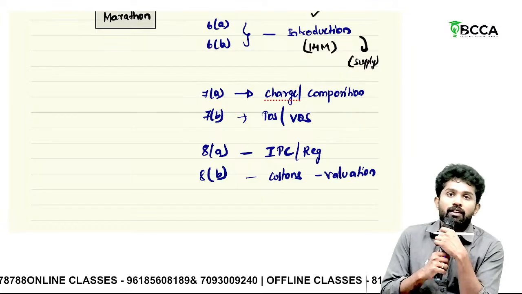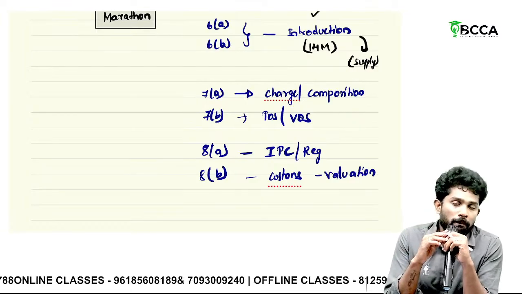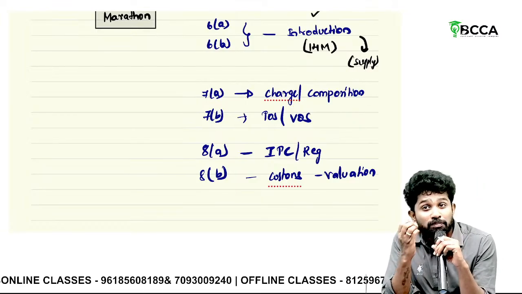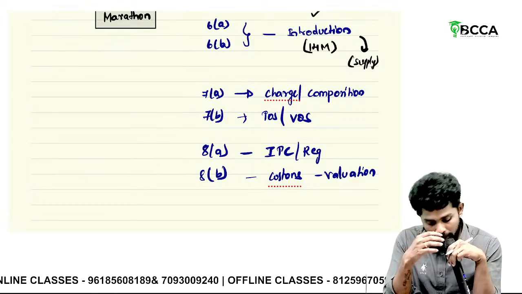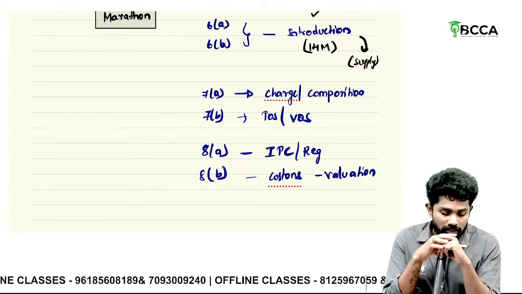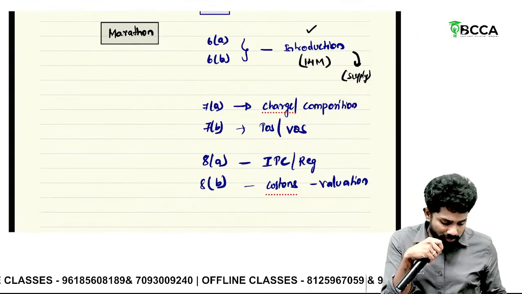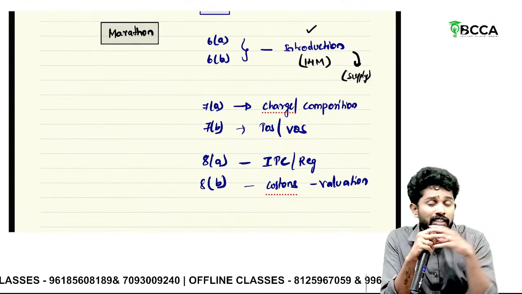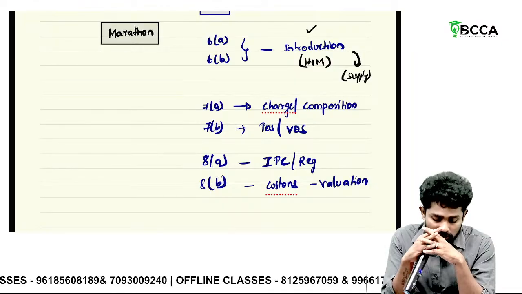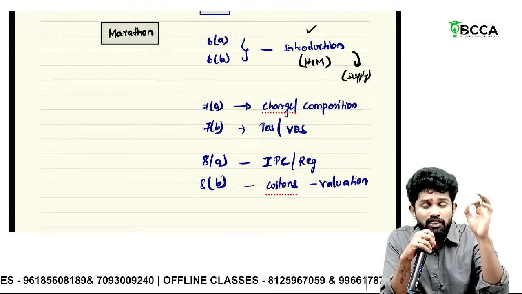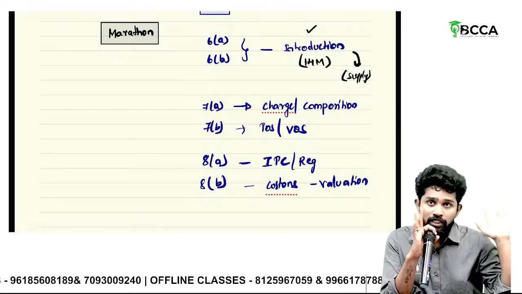Now a student has asked, sir, what if some unexpected question comes here? Sir, understand, why are you thinking of an unexpected question? First of all, there is always a chance of being unexpected to a little extent.